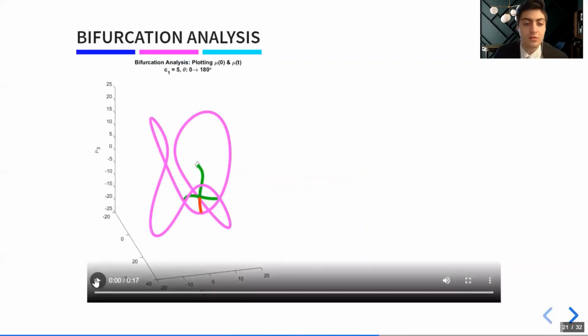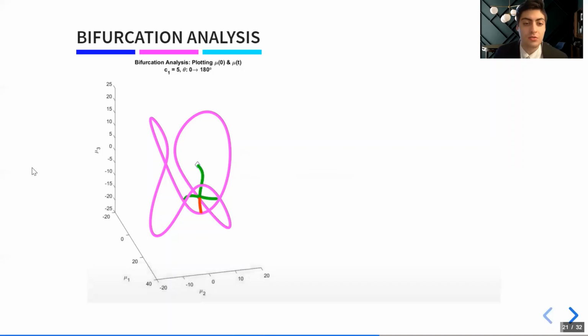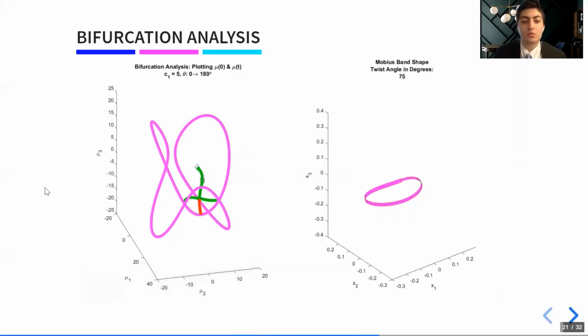To clarify, this is what we're doing. So we start at 0 degrees and increase up to 180 degrees. Somewhere along the line, we'll reach our first unstable point, pick a stable branch, and then as we move along our continuum of solutions, you can see that our Mobius band shape remains the same, it's just being rotated around.